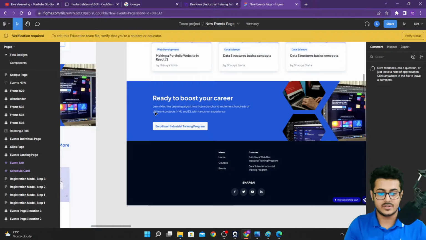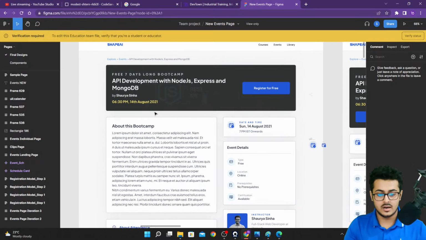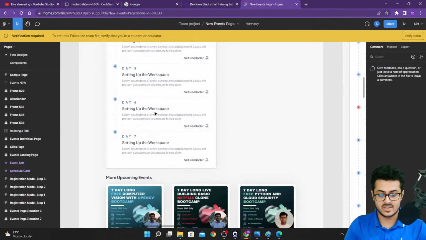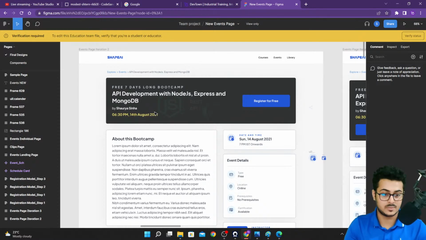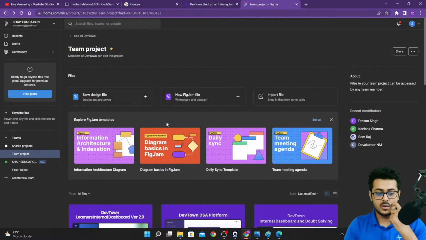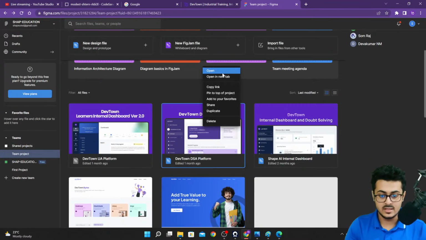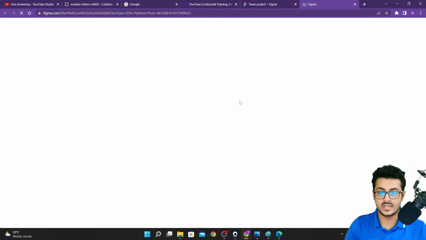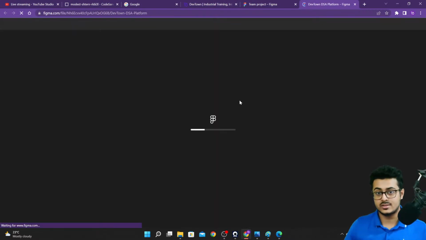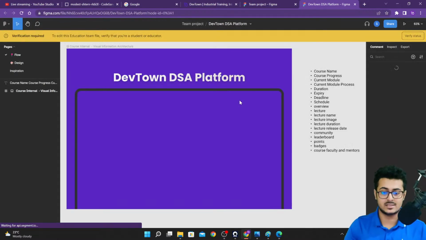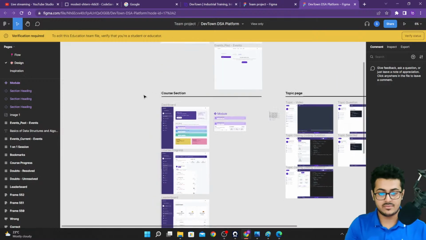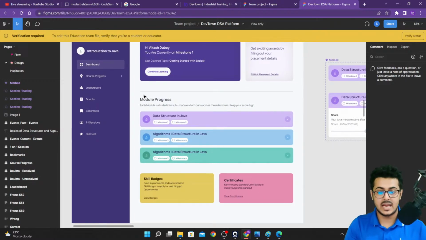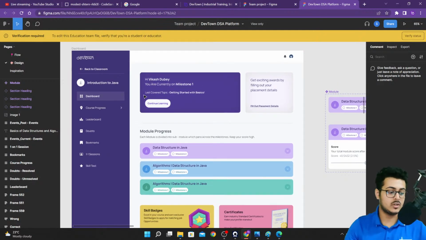That is how we create all the different pages inside our platform. For example, this is the current event space that we are having right now. If you go to our event section, you will see that this page has been implemented by us. Similarly, we are currently working on various different projects as well. This is one of them, a data structures and algorithms platform for you guys to practice DSA directly. So before creating the entire code for the platform itself, we go through the process of designing